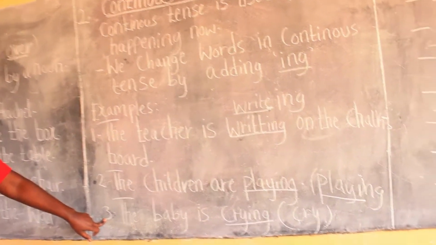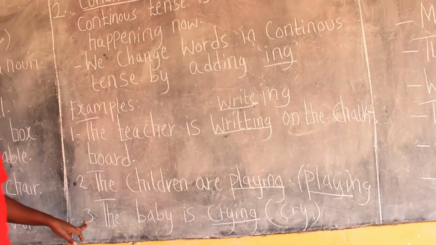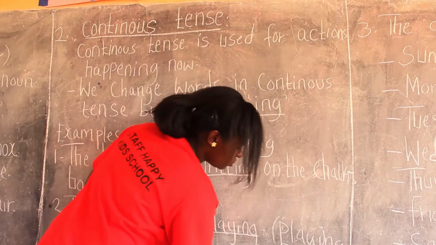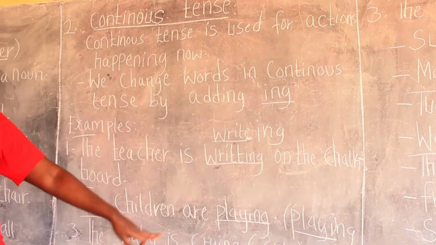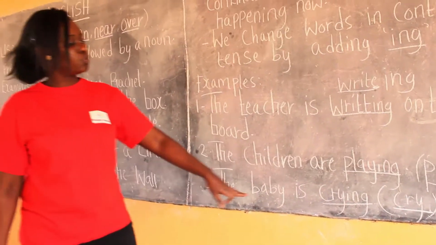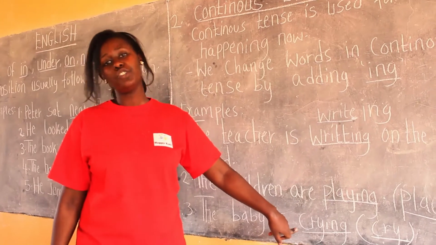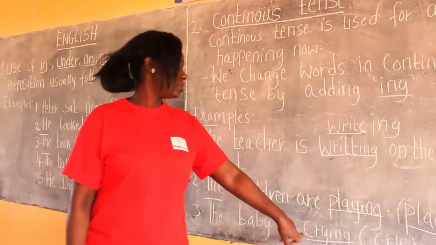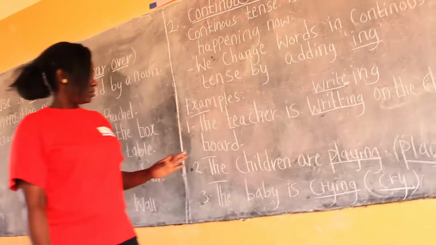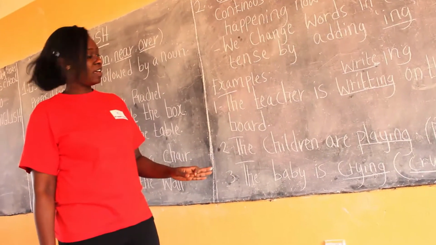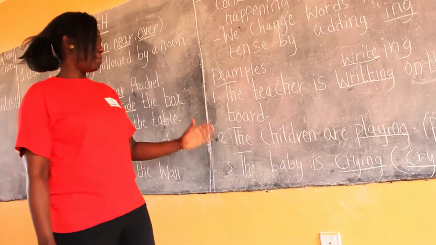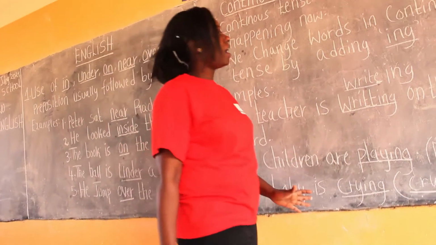Now we have example number 3. The baby is crying. Which word did we use? We use the word cry. But we won't write it because it is something that is happening now. We are going to change it into continuous tense. What are we going to do? When we change it into continuous tense, that means we are going to add ing to make it in continuous tense. So the baby is crying. What is happening? The baby is crying.